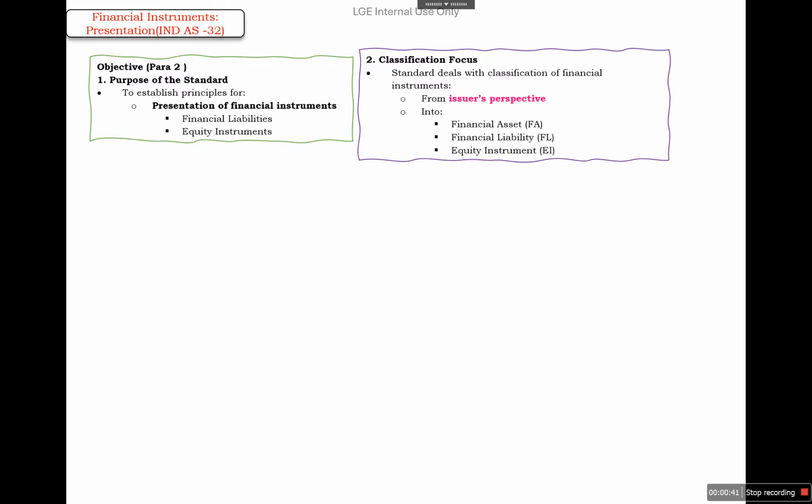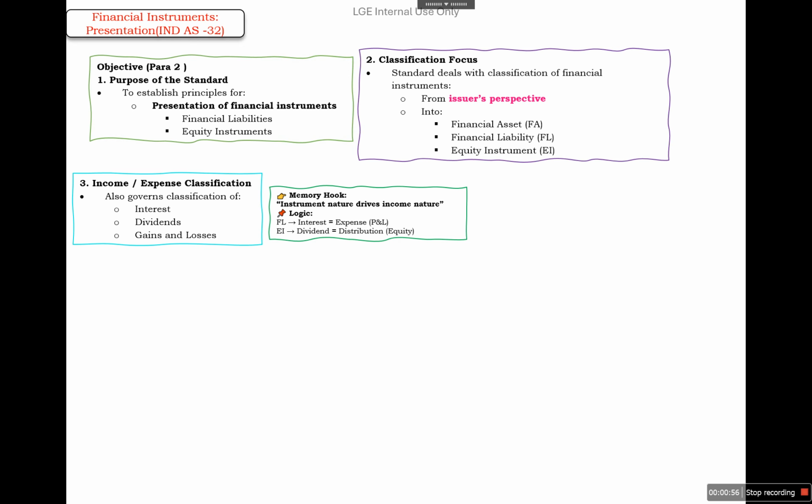Apart from it, the income and expenses related to these financial instruments are also classified according to Ind AS 32, and the classification parameters are governed by the nature of the instrument. So if it is a financial liability, interest will be debited to P&L, and if it is an equity instrument, in that case it will be considered as a distribution of equity.